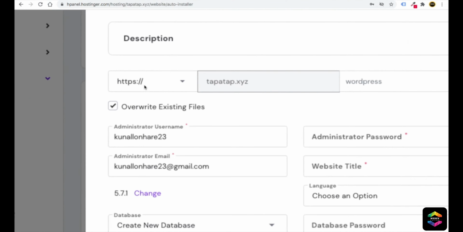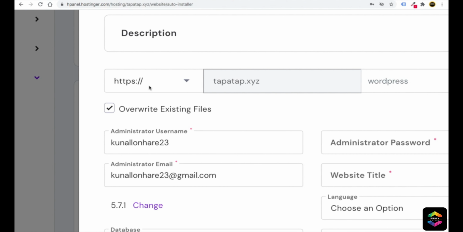So one concept you have to learn here is that right now we have installed an SSL certificate for tapartab.xyz, so we will make it HTTPS. But in case you haven't installed an SSL certificate on any of your domains, make it HTTP only. Do not make it HTTPS until and unless you add an SSL certificate on that domain. But right now we have added our SSL certificate on this domain, so I will make it HTTPS.